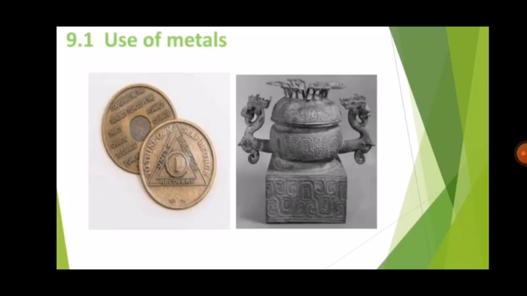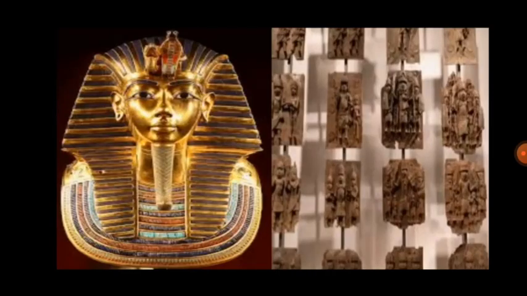Now you may have wondered about the first metals that humans used. Museums in Europe had large collections of prehistoric artifacts and antique objects.